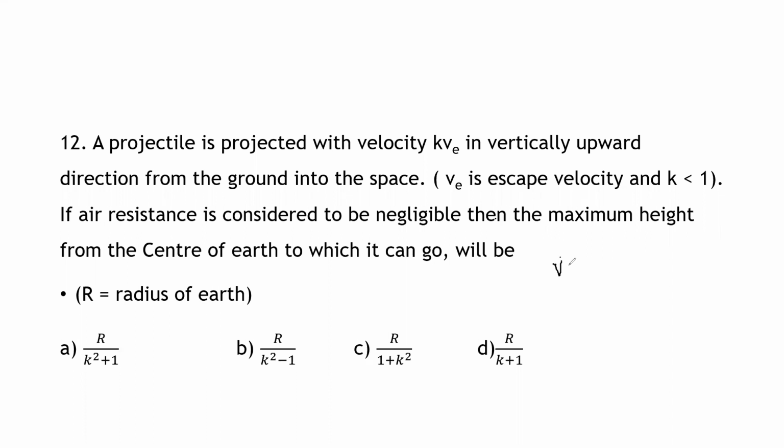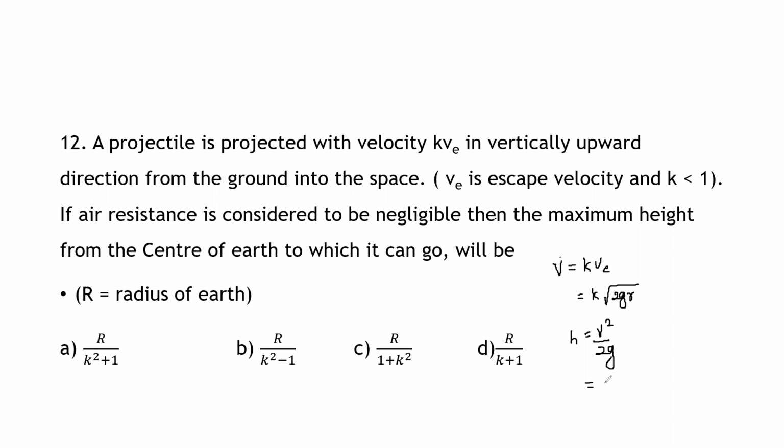Here they have given that V is equal to K into Ve, which is equal to K under root of, as it is an escape velocity, the expression is root 2gR. Therefore, we also know that H is equal to V square divided by 2g. So this is equal to, what is the V value? V value is K into root 2gR.